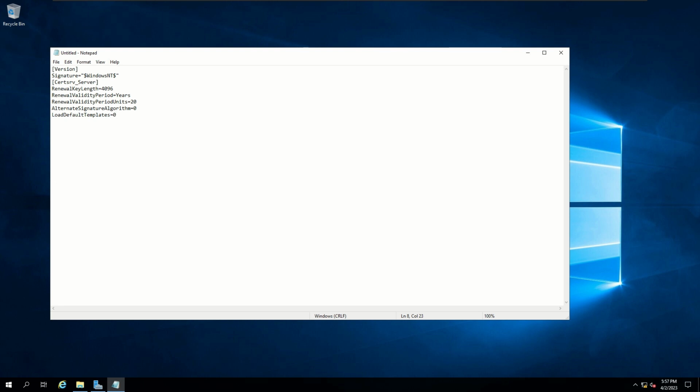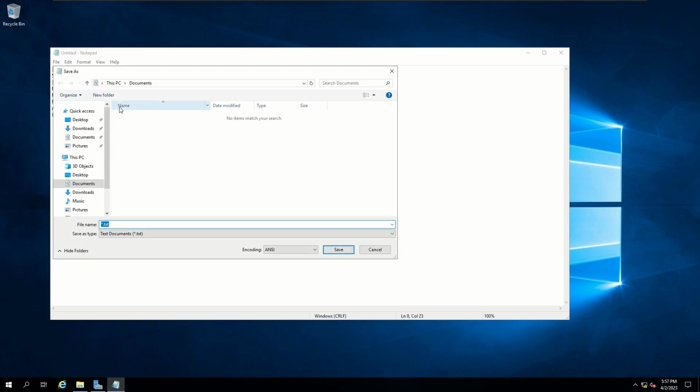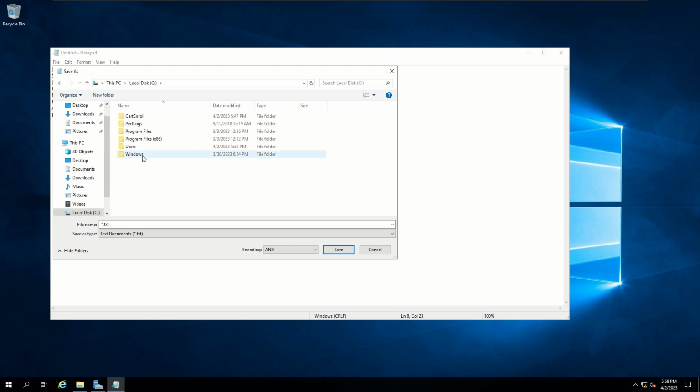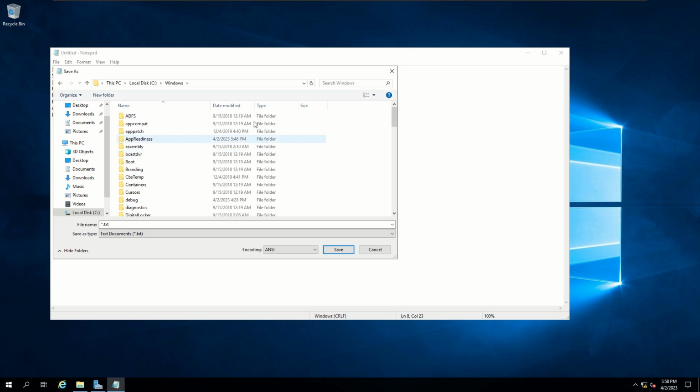Alright, so now we have all that information in there exactly as it is in our lab data sheet and exactly as it would be for the actual configuration, right? So now let's go ahead and save this file. Let's click on File and Save As. We're going to save this file to our Windows C drive. Our C drive is in our Windows folder, and within here is where we'll save it.